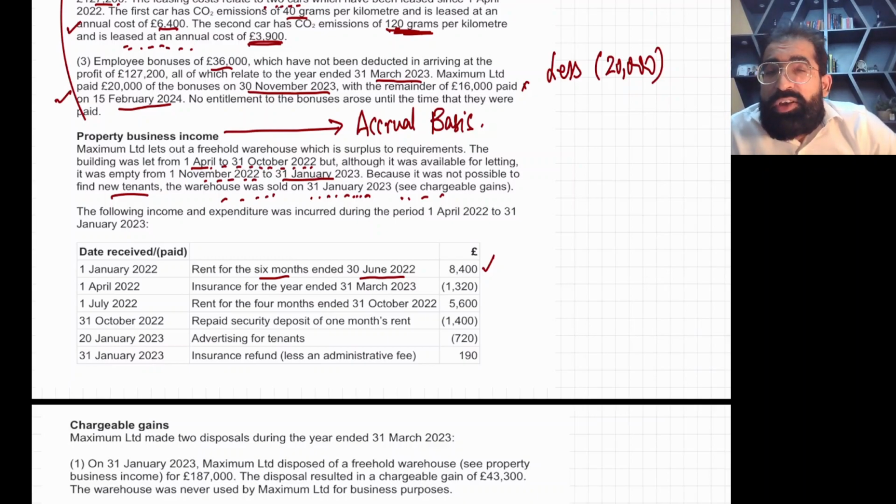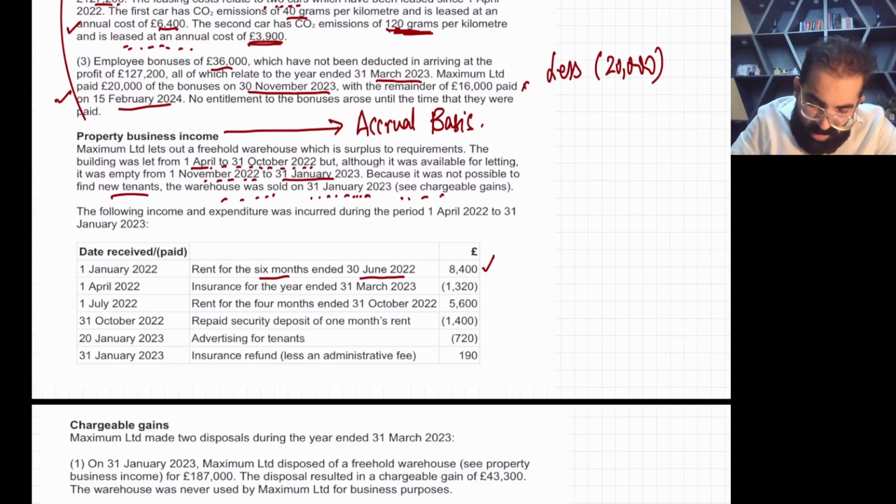Now just think, your accounting period in this question starts from 1st April 2022. So out of this 8,400 for 6 months, only 3 months lie in our accounting period. So we will include only half of 8,400, which means 4,200 for our accounting period. Okay, I'll also make the sketch, don't worry.